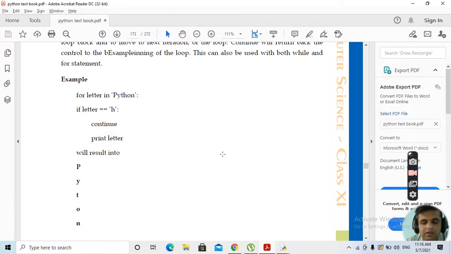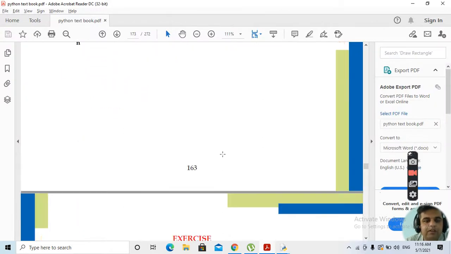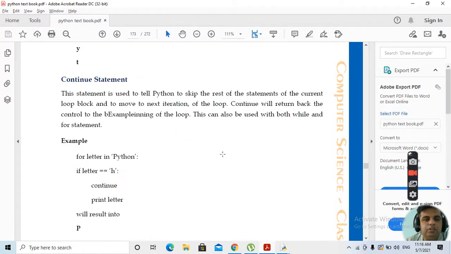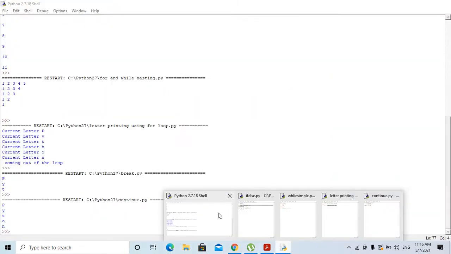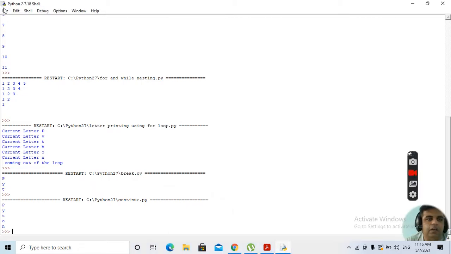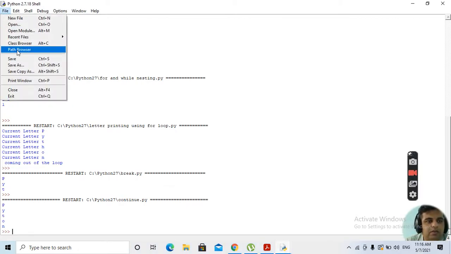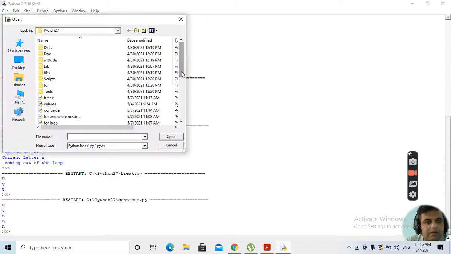Clear? This is all with the continue as well as the break statement. Clear? So this is all with the various control structures in Python. I hope that everything must be clear. If you want to see any other examples, then you can ask me for further examples. Clear? But at present I have almost shown you the maximum examples.